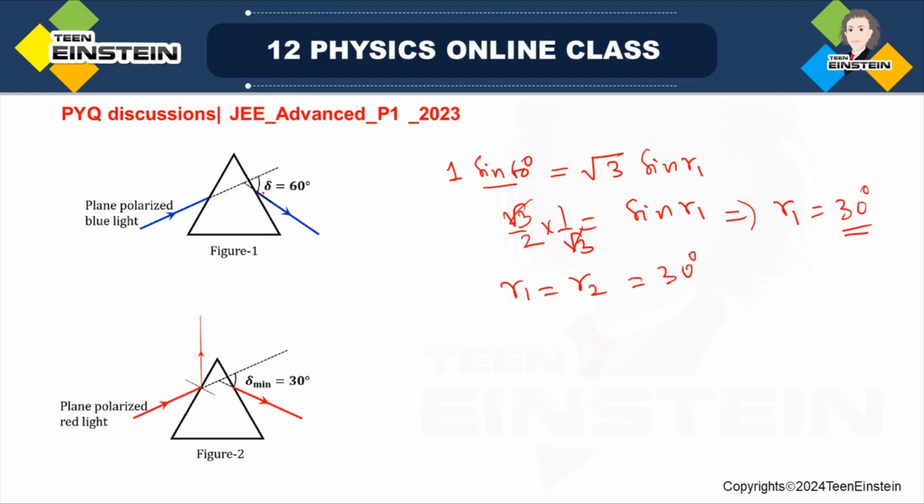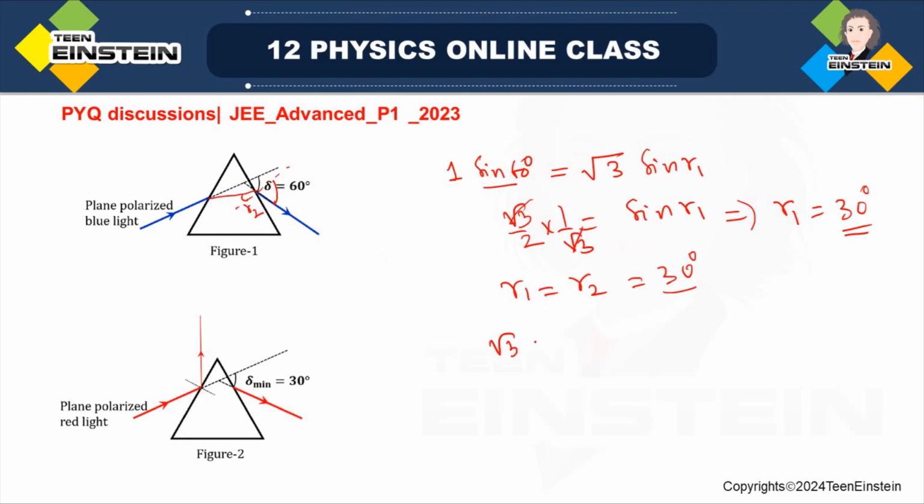Now this angle delta is actually the angle of deviation, not the angle of emergence. The angle of emergence is this one, and this I have to find out. If I know the angle of incidence here, R2, that is 30 degree, I can apply Snell's law again for this interface, the emerging face.